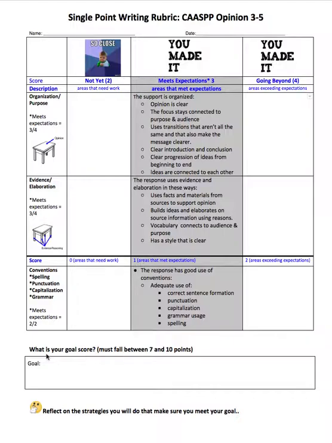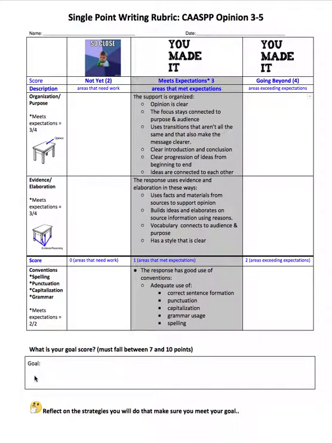Now, the last part of this is where you can put your goal score. As long as you fall into this or this column, you're meeting the expectation. So we'd love for you to write a goal for yourself or for your team, if you're writing this together or collaboratively, about how many points you're trying to get when you do your writing.